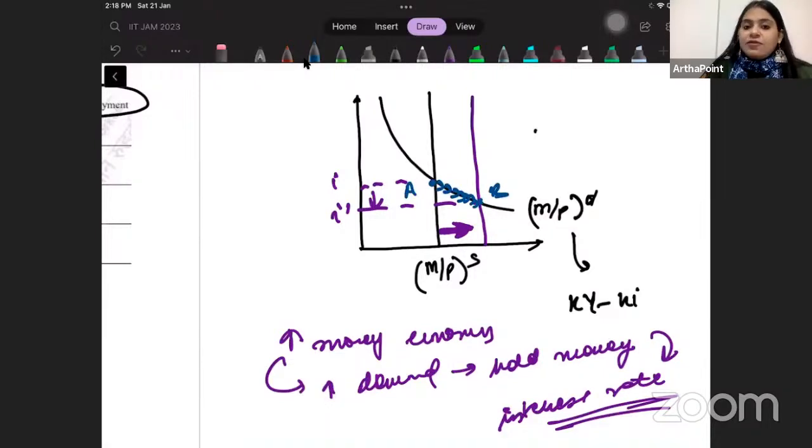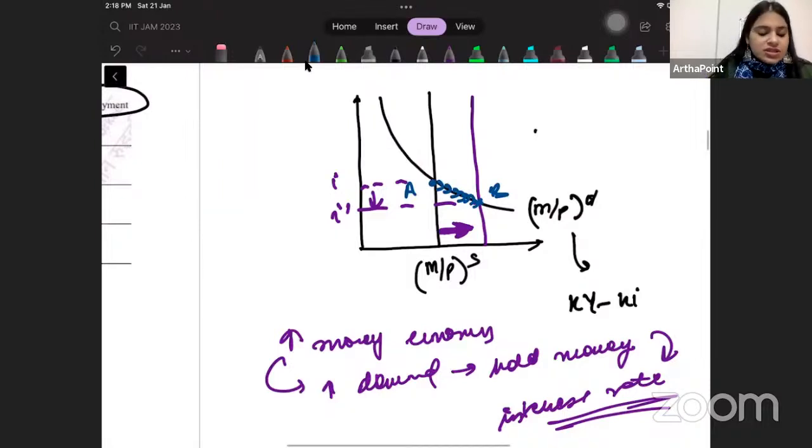So basically, we are always going to have an inverse relationship between interest rate and the demand of money. This effect is only for the short run. So the inverse relationship between the demand of money and interest rate is irrespective; we don't talk about short run or long run.